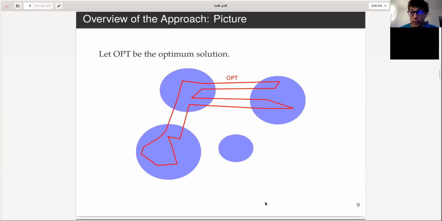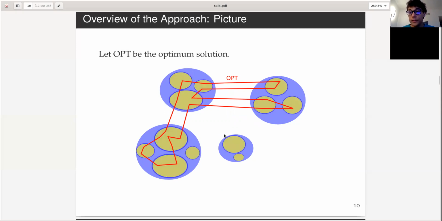Okay, more pictorially, the property I'm trying to achieve is the following. We could find a partitioning of our graph that is modeled with these blue bubbles. Each blue bubble represents one part of the partition, so these four bubbles partition the whole graph. Here, if OPT looks like this, it's nice because the number of crossings between the blue bubbles is small. It's only 6. That's nice. So that's for the top level, and then I want to have this property recursively.